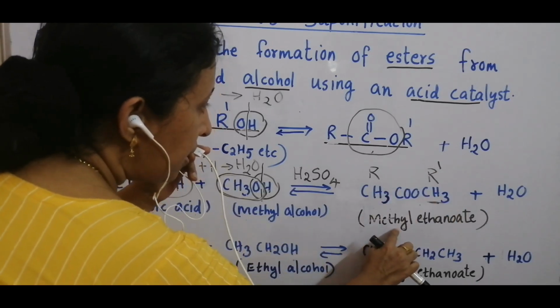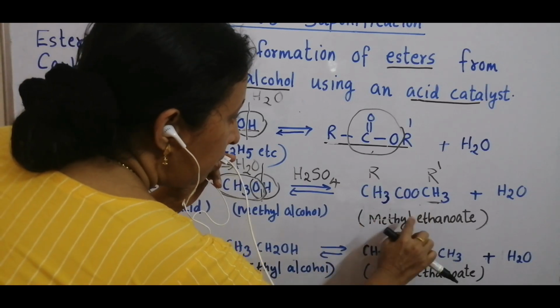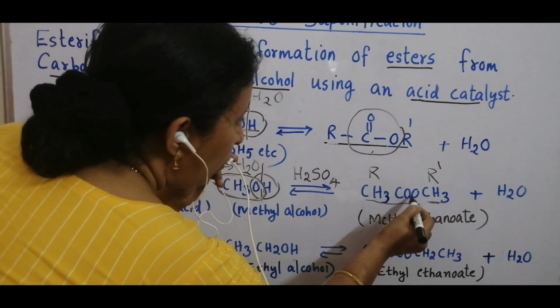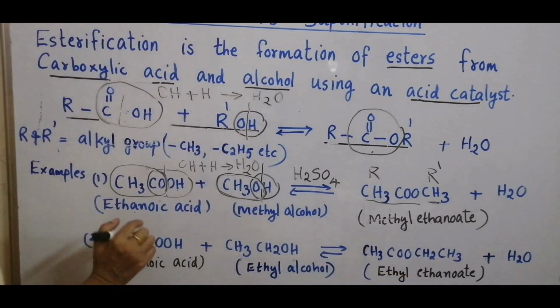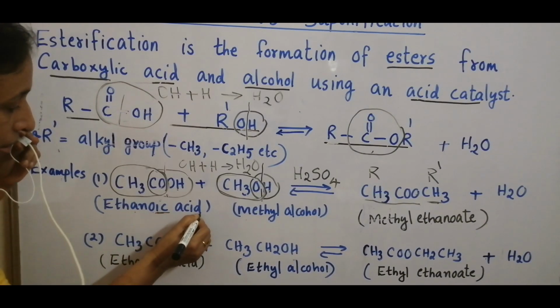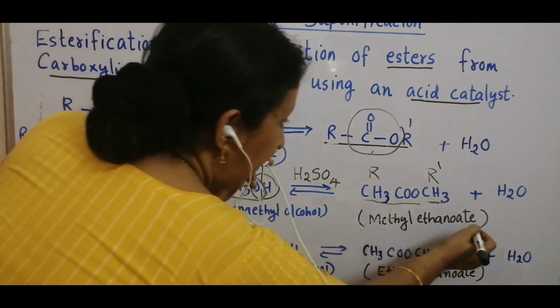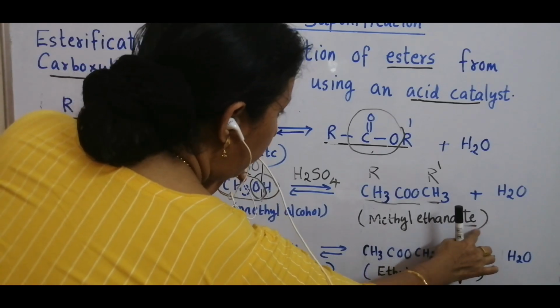Here the R dash is methyl and the rest, CH3COO, is for ethanoate. Remove ic acid from ethanoic acid and add ATE. We get ethanoate.